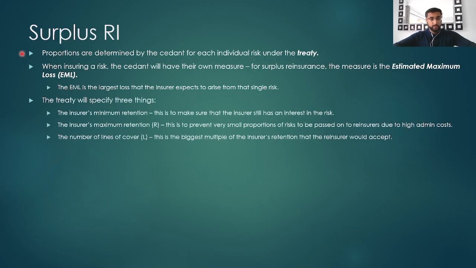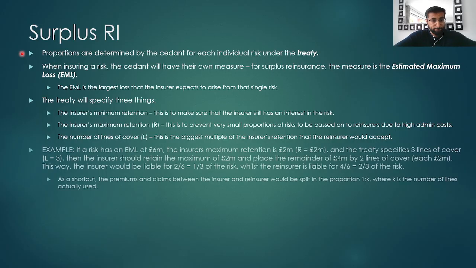Now, the treaty will specify three things. The insurer's minimum retention. This is to make sure that the insurer still has an interest in the risk. The insurer's maximum retention. This is to prevent very small proportions of risk from being passed on to reinsurers because of high admin costs to the insurance companies. And the number of lines of cover. This is the biggest multiple of the insurance company's retention that the reinsurance company will accept.